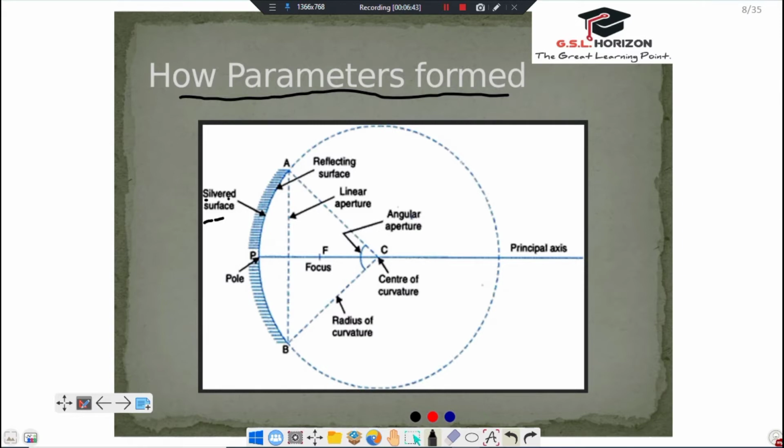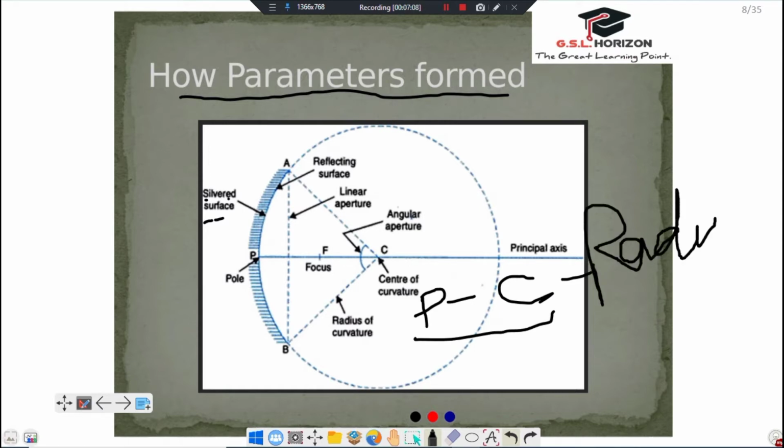This is the pole. This is the focus, and this one is the center of curvature, and the distance from P to C is called the radius of curvature, PC.